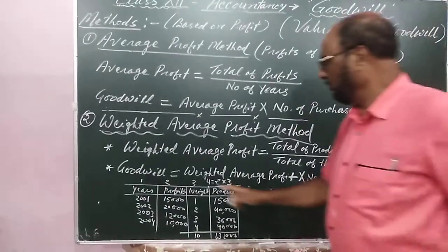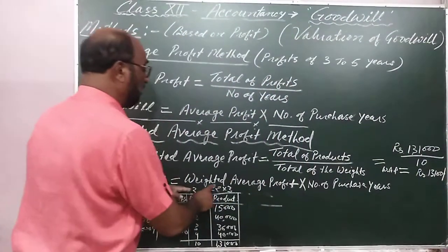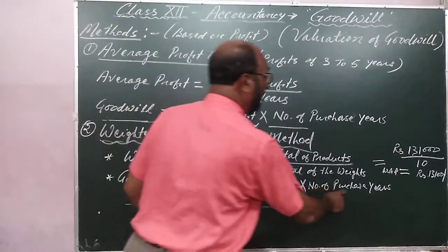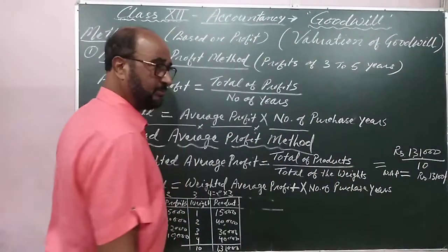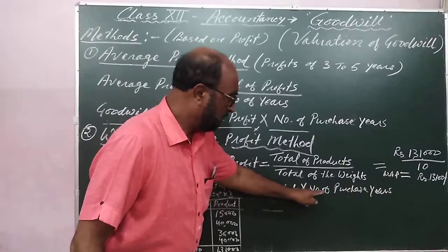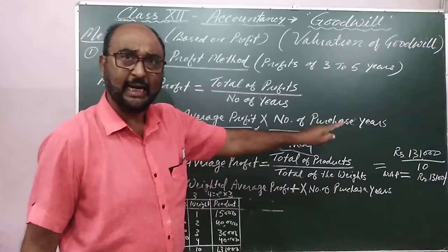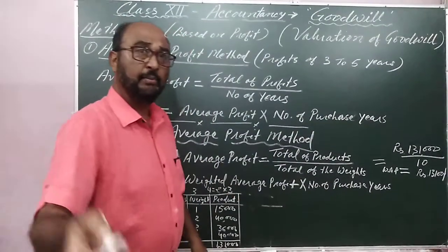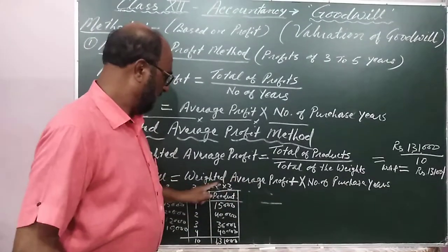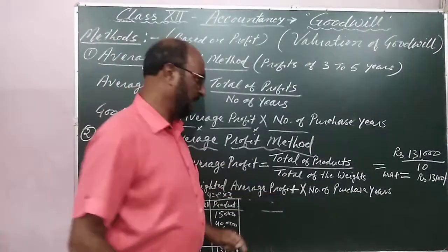And the formula that is given: goodwill is equal to weighted average profit into number of purchase years. Already told, number of purchase years is decided in the agreement, the number by which the weighted average profit will be multiplied.